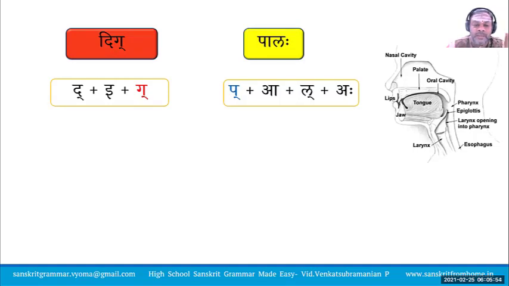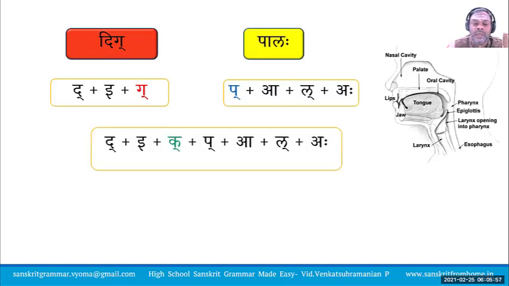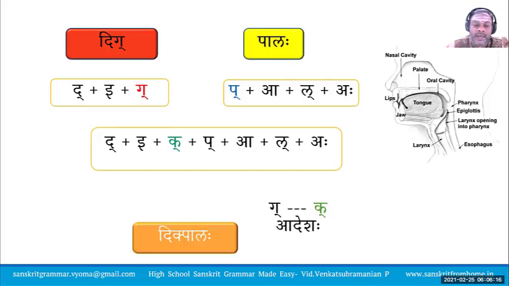The G is becoming Ka in this case, Dikpalaha, and it is a replacement for Gakara, which means it is an Adesha. So this is an Adesha Karya happening on the one side. Gakarasya sthane Kakaraha. What does the rule say?